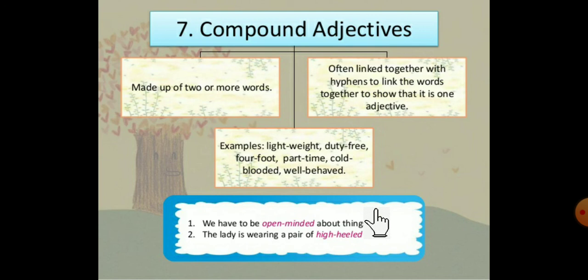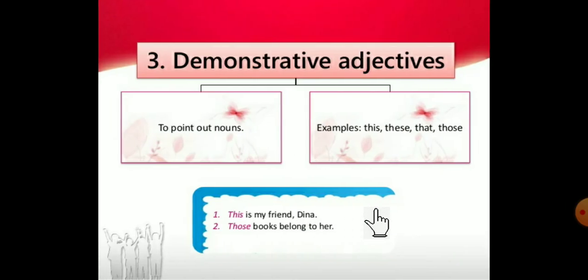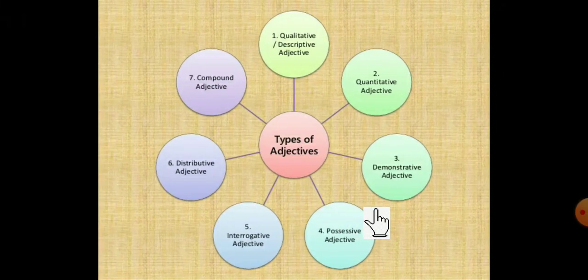So what did we learn here today? Adjective. Adjective means what? Adjectives are those words used to describe a particular noun or thing. So, which are the types of adjective? There are a total of 7 types: qualitative adjective, quantitative adjective, demonstrative adjective, possessive adjective, interrogative adjective, distributive adjective, and the last one is compound adjective.